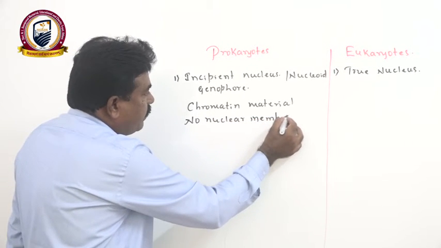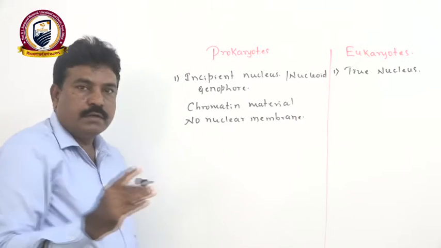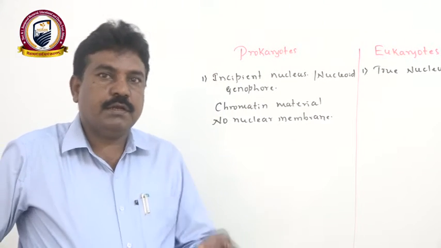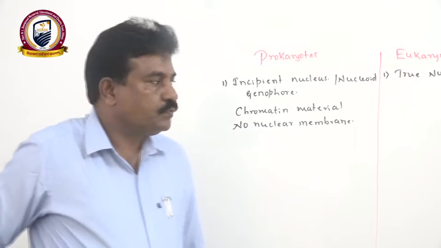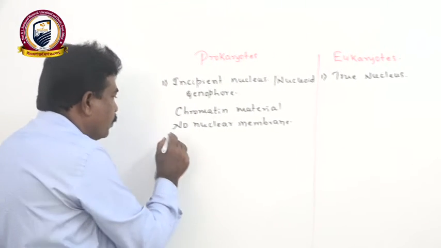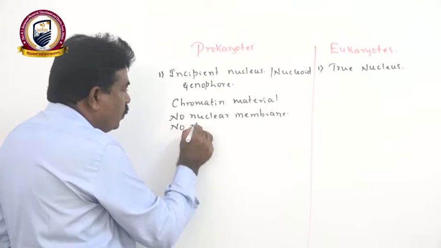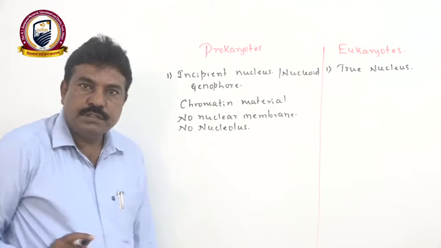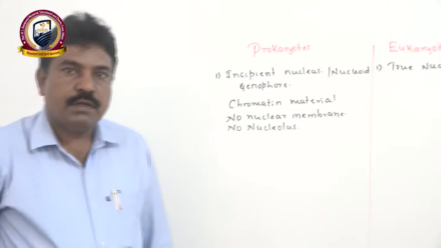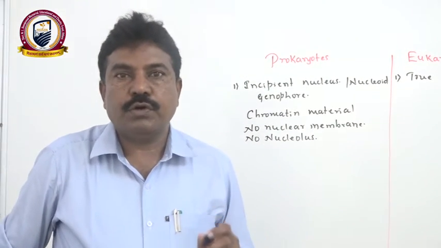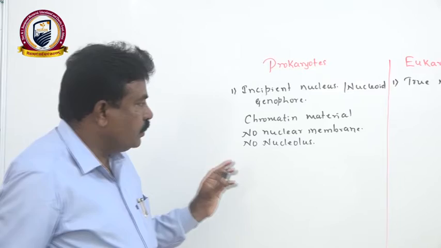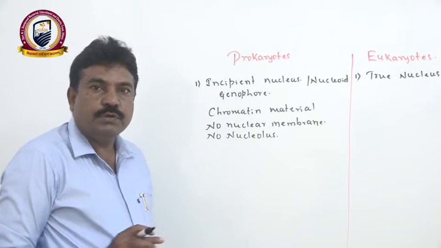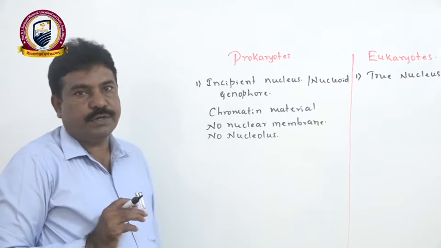Actually, the nuclear membrane is a protective covering present around the nucleus. At the same time, it separates nucleus and cytoplasm. That is absent in prokaryotes. Then, no nucleolus. As we know, the nucleolus synthesizes ribosomes, and that also plays a very important role in organizing the function of the nucleus. That is absent in prokaryotes. Hence, this nucleus we call the incipient nucleus.